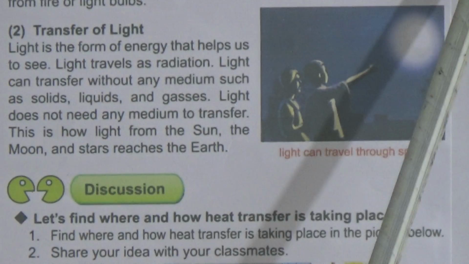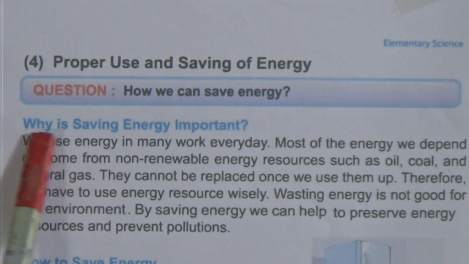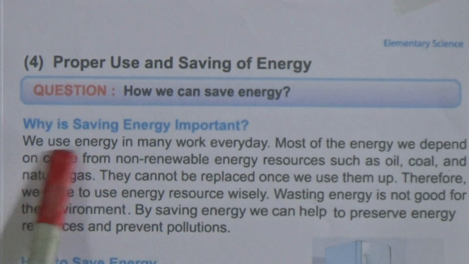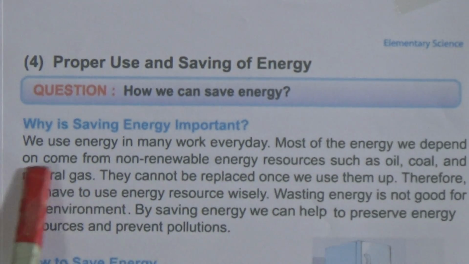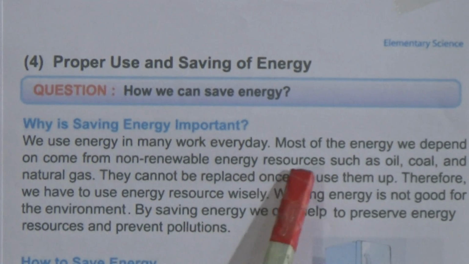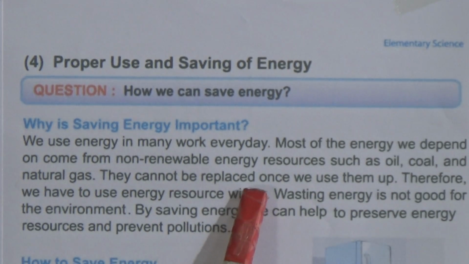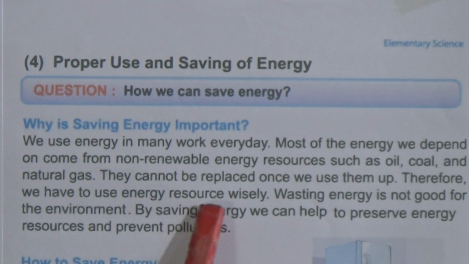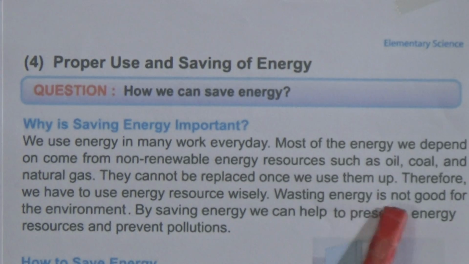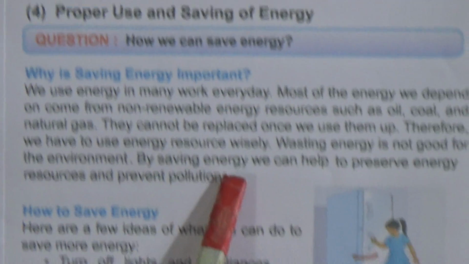Now we will discuss proper use and saving of energy. How can we save energy? Why is saving energy important? We use energy in many works every day. Most of the energy we depend on comes from non-renewable energy resources such as oil, coal and natural gas. They cannot be replaced once we use them up. Therefore, we have to use energy resources wisely. Wasting energy is not good for the environment. By saving energy, we can help to preserve energy resources and prevent pollution.